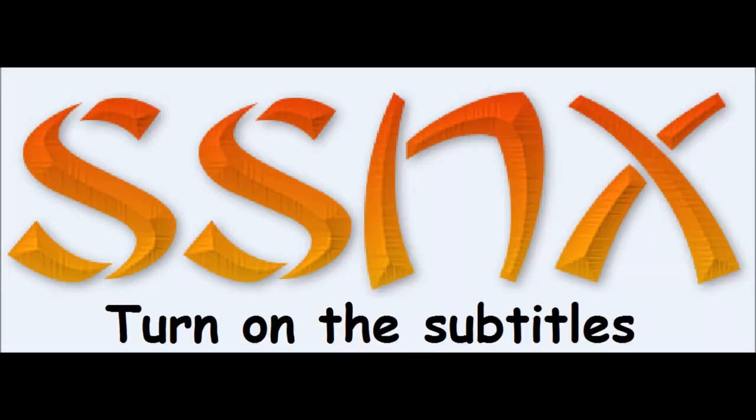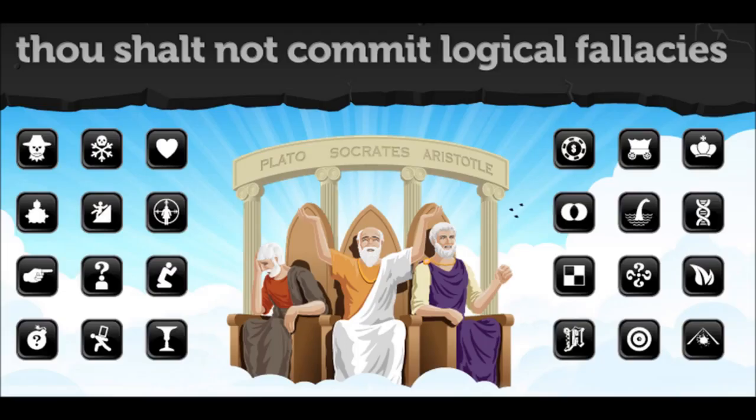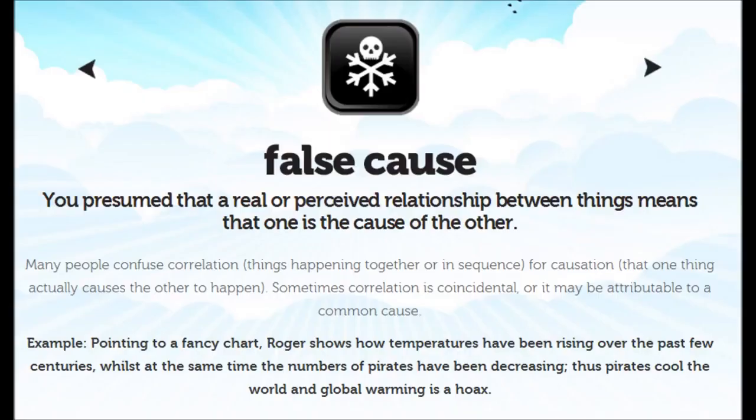Logical fallacies. 1. Strawman. You misrepresented someone's argument to make it easier to attack. By exaggerating, misrepresenting, or just completely fabricating someone's argument, it's much easier to present your own position as being reasonable, but this kind of dishonesty serves to undermine honest rational debate. Example: after Will said that we should put more money into health and education, Warren responded by saying that he was surprised that Will hates our country so much that he wants to leave it defenseless.